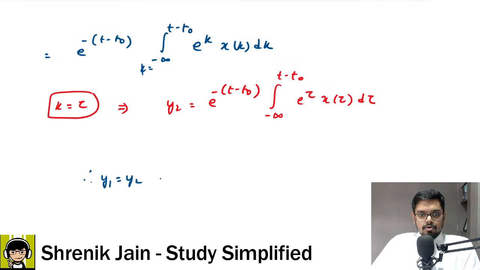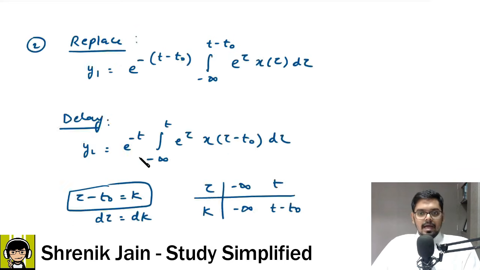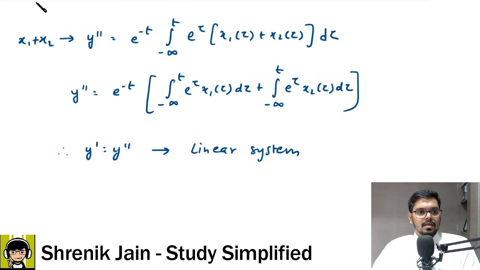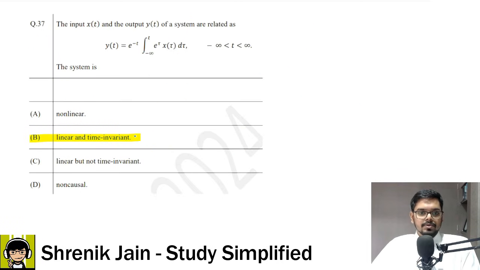y1 is equal to y2, which means we are in a time invariant system. They are not varying with time, they are time invariant. This is our conclusion: time invariant, and we had a linear system. So basically this is an LTI system, a linear time invariant system. So hence option B is correct.